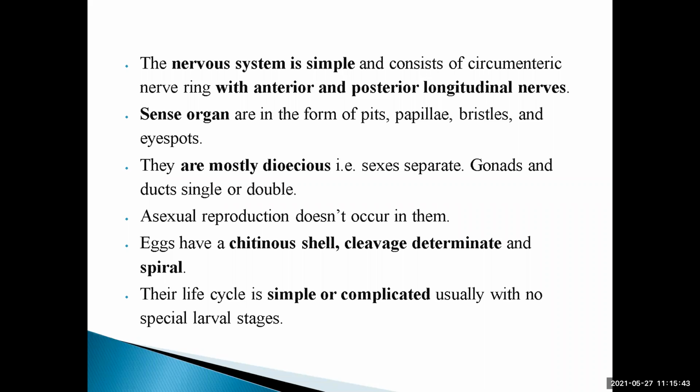Asexual reproduction doesn't occur in them. Asexual reproduction is what? The reproduction in which no sex gametes are involved. Those are known as asexual reproduction. But here, as the males and females are dioecious, these are separate, so sexual reproduction occurs. Hence, asexual reproduction is not present in the case of the Aschelminthes.